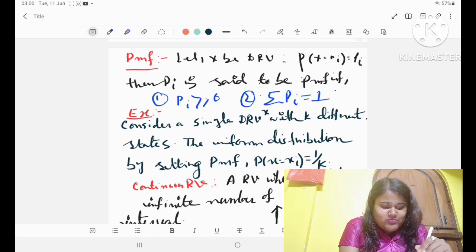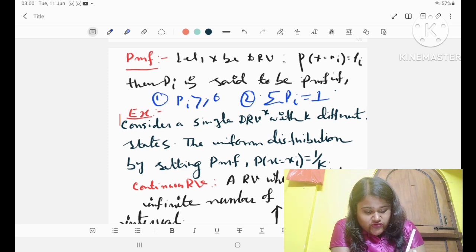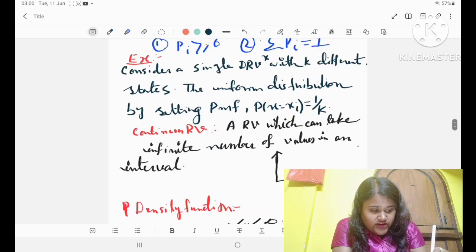Suppose X is a discrete random variable, then p of X equals xi equals pi is said to be a probability mass function if it satisfies two conditions. Number one is pi greater than or equal to 0, and number two is summation pi equals 1.